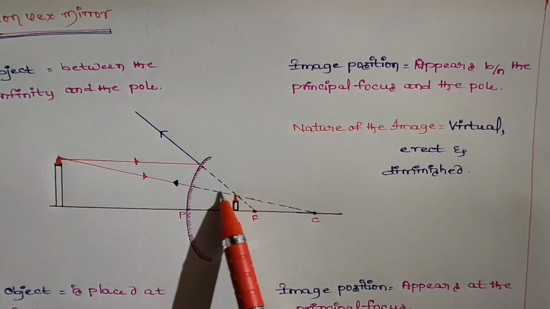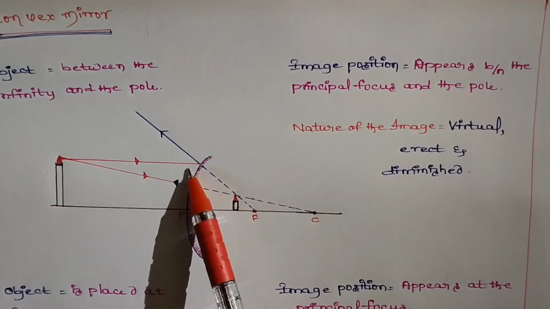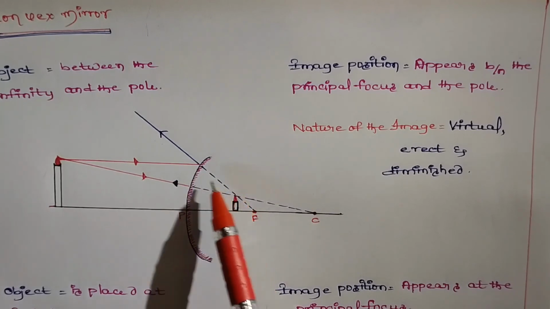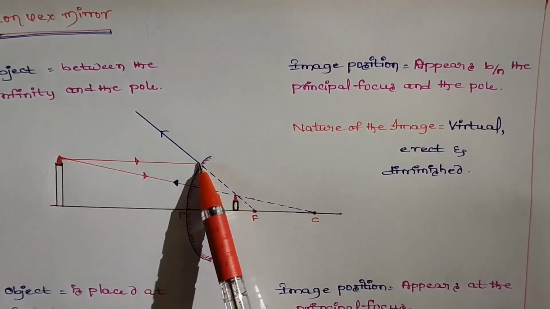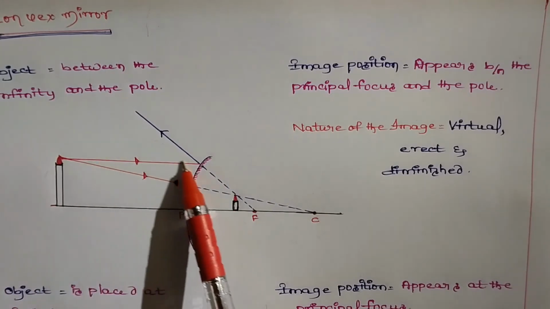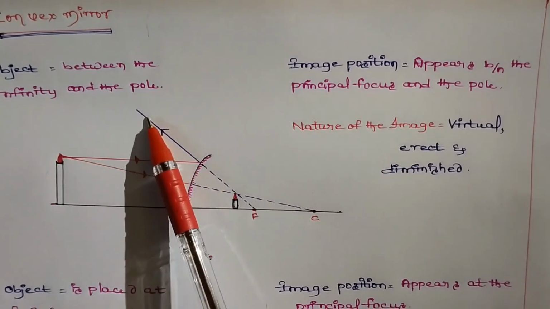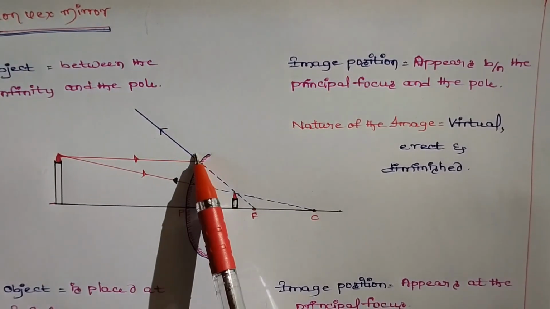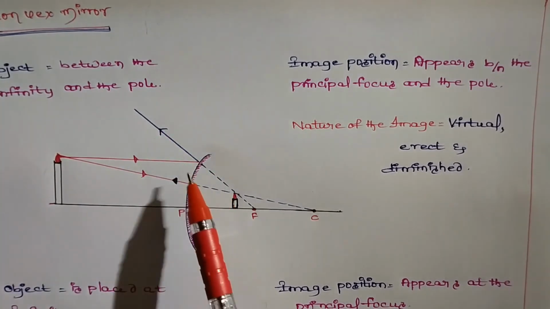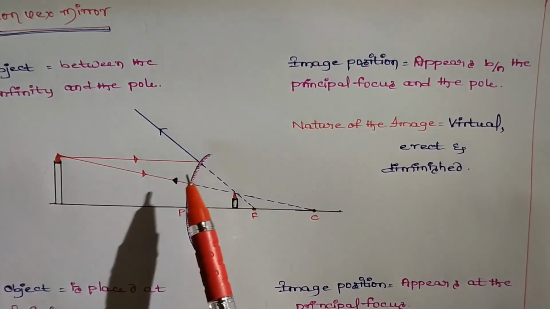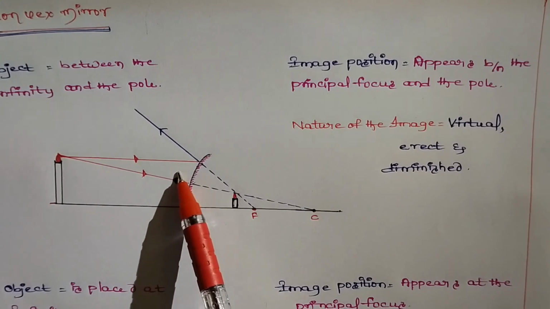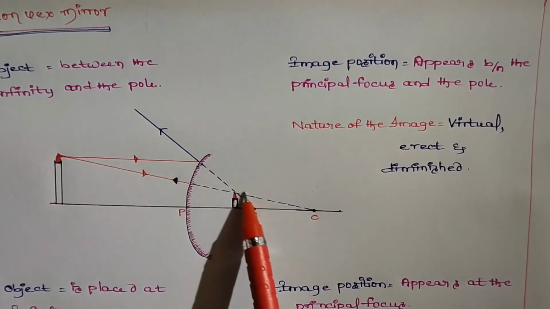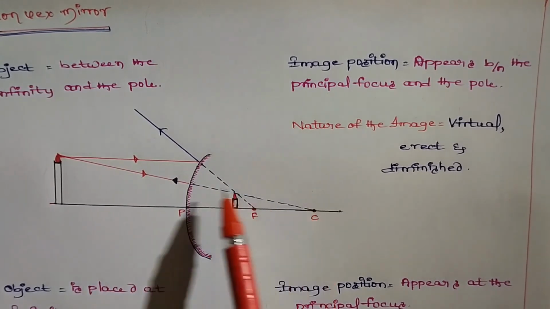Here each ray is extended backward to a point of intersection. This ray is incident here and is reflected in this direction, and this ray is reflected again in the same path because it passes through the center of curvature.